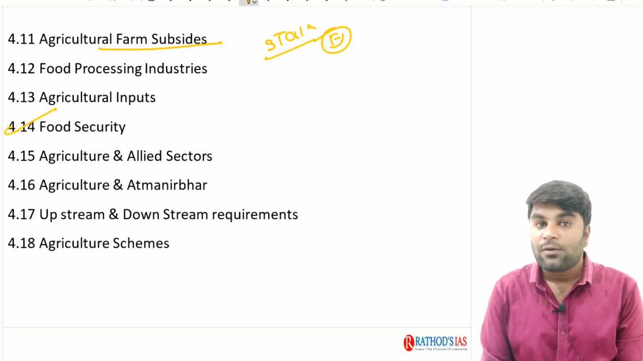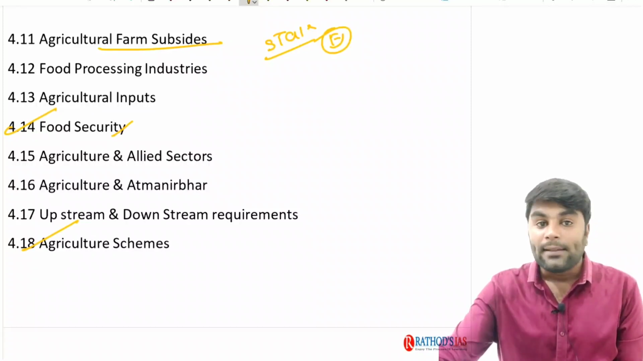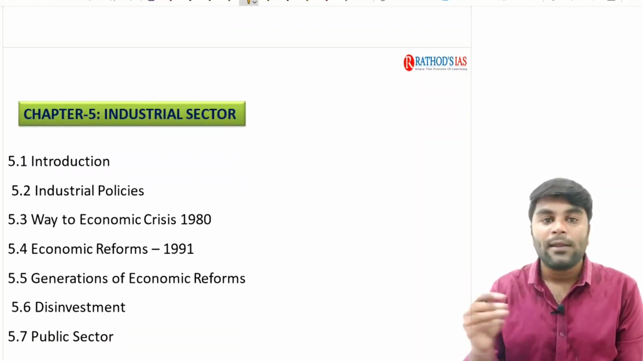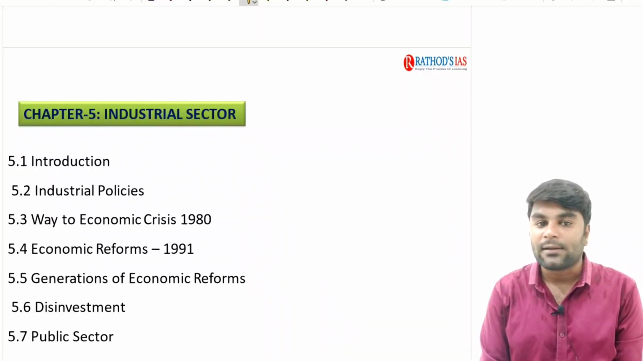Next, we have food security. We are clearly going to understand the difference between food security and food self-sufficiency. Next, at the end, we are going to discuss all the latest schemes formulated by the central government and important state government schemes in the field of the agriculture sector.